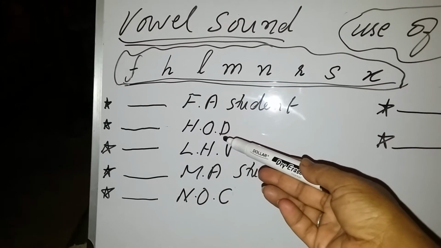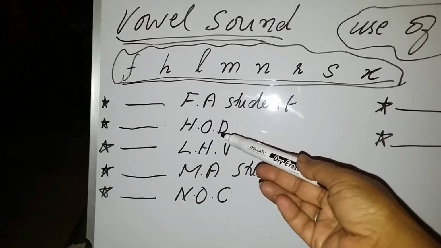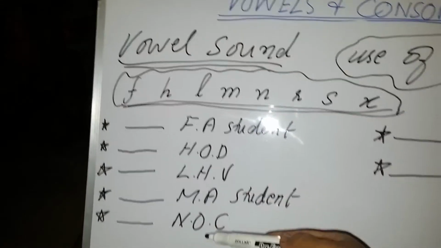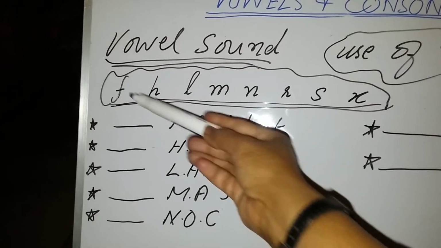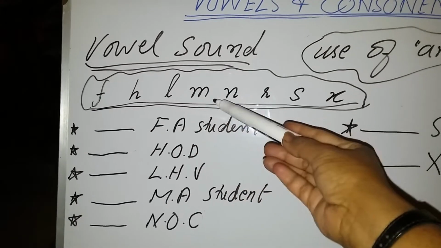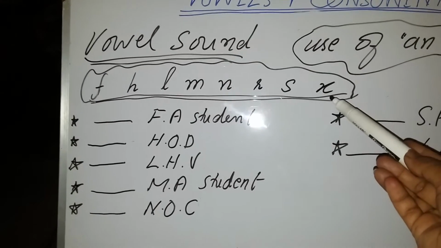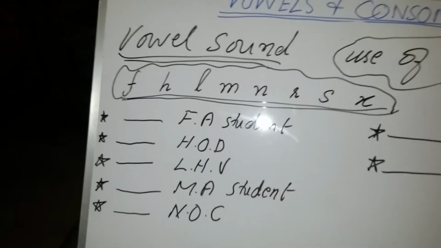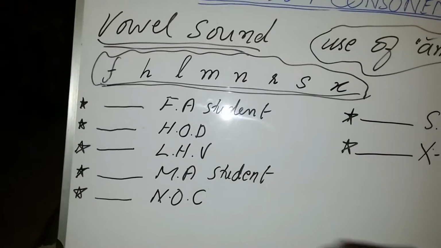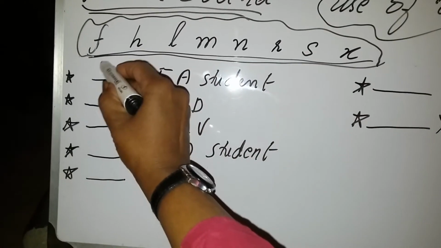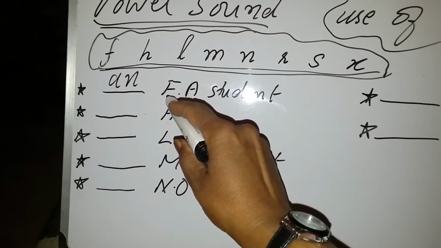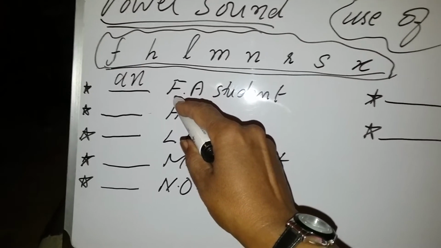HOD, this is the initial of head of department. When these types of initials are written and they start with alphabets which give you the sound of a vowel, you will put an before them. For example, if there is written FA student, you will put an FA student, not a FA student, because it is giving you the sound of eff, not the sound of F.